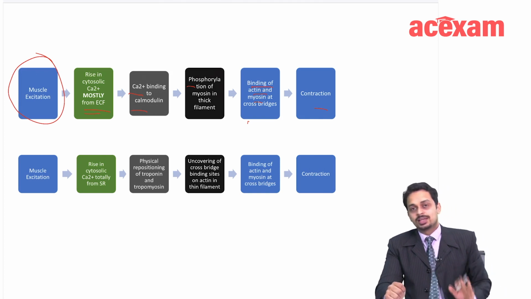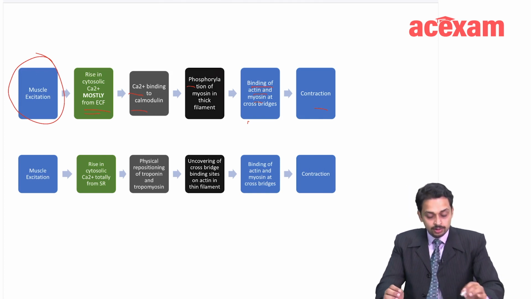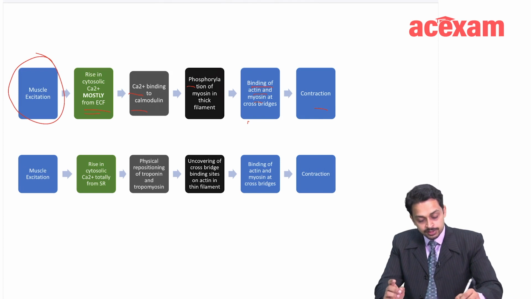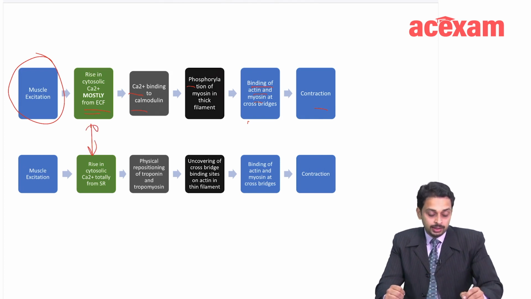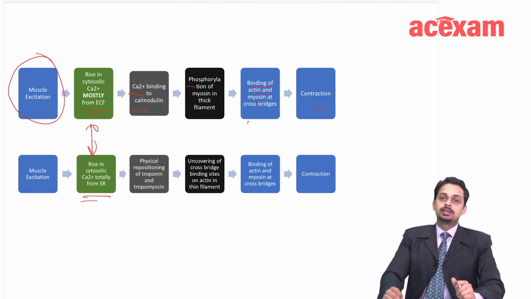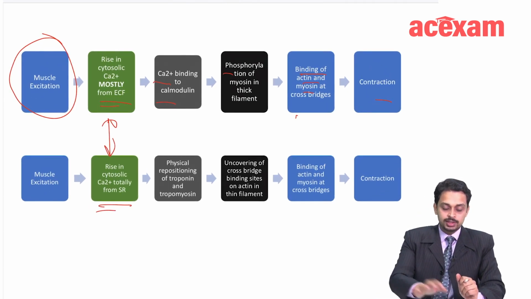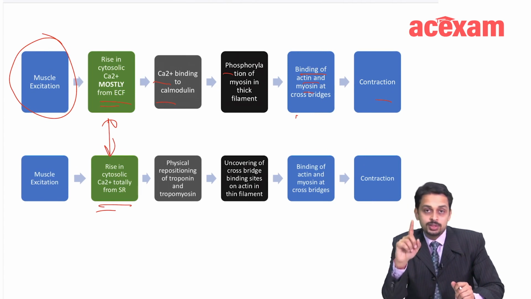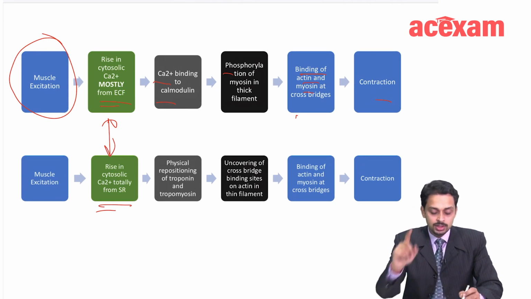How is it different from skeletal muscle? This is important. Now the first difference is this. In the skeletal muscle, the rise in the cytosolic calcium is only from the sarcoplasmic reticulum. Okay, ryanodine receptor is important there also.